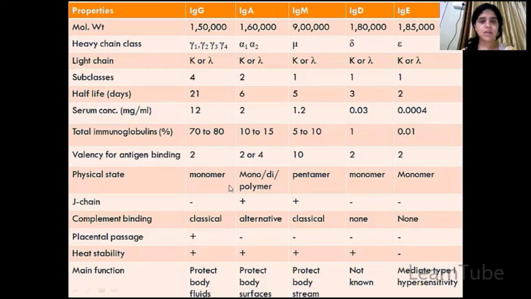Physical state: IgG and IgA are monomer and dimer, another is a pentamer. The J chain is present in A and M. Complement binding, so these are the different reactions. Placenta, only G can pass. Heat stability, everyone has it except E. The main function is to protect the body surfaces or body fluids.